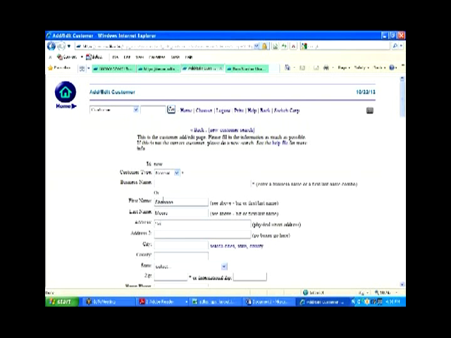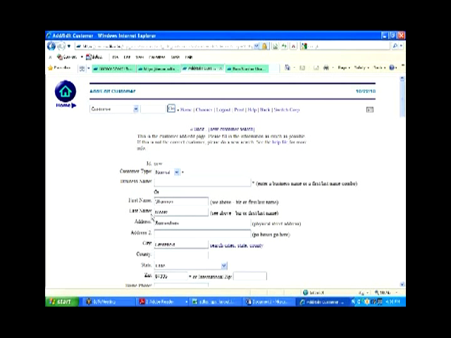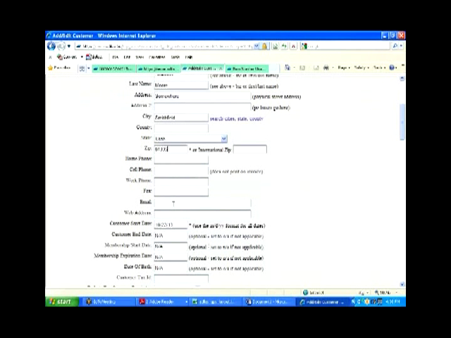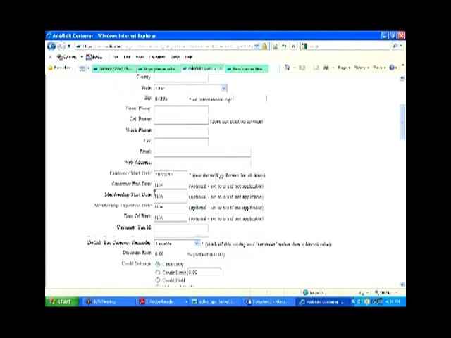And let's just pretend for simplicity's sake that we added phone numbers, emails, all this kind of stuff, and we select Shannon as a customer. We say add.